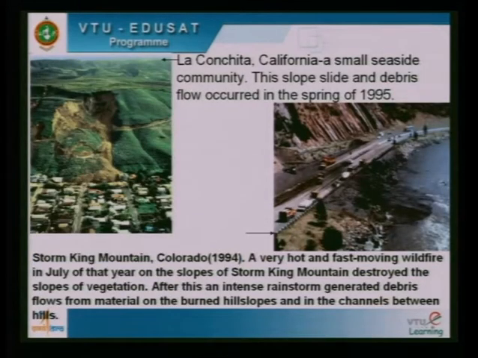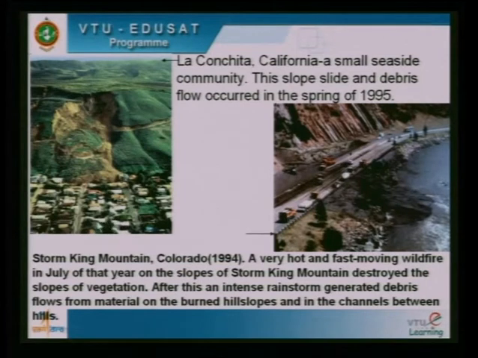Take a look at this picture. Now there is a locality here at the bottom of this sloping ground. This is in California, a small seaside community, and we find this slope failure here. Then take a look at this picture.